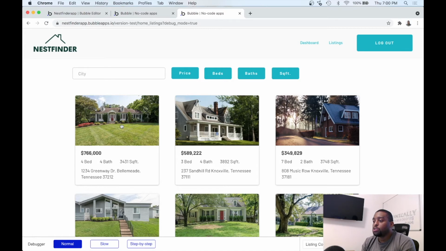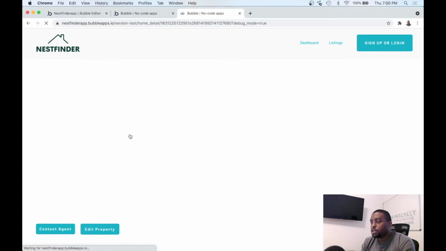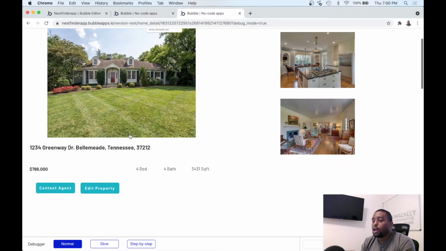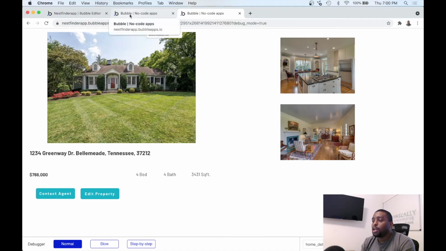I'm logged in as user 2, and currently as user 2, this Greenway Drive property on Bellmead is the only property I created for this particular user. Now, as the user who owns this, I shouldn't need to see contact agent because I am the agent. So let's go ahead and hide that button.